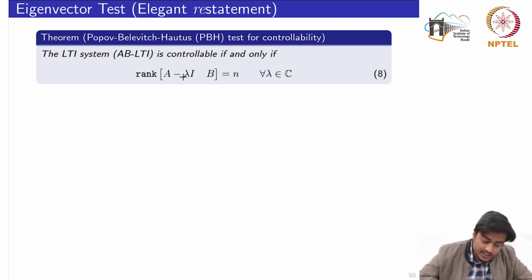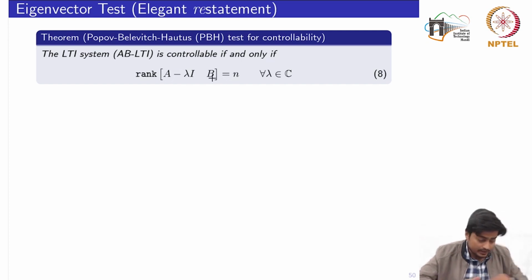So this is just the restatement of what we had said, that the eigenvector of A transpose should not be in the kernel of B transpose. We can see a quick proof of the equivalence between these two statements.